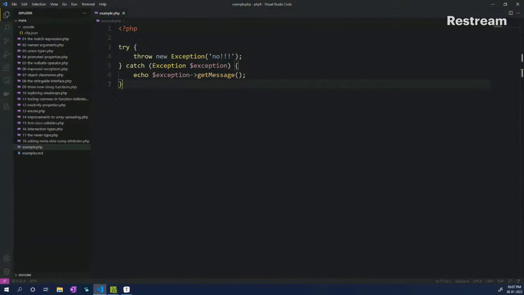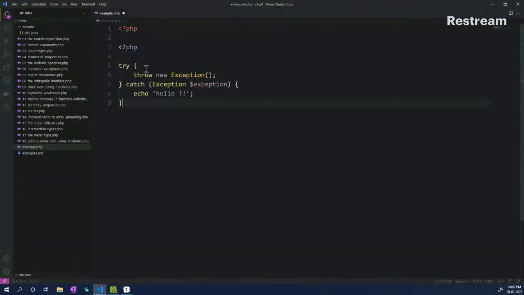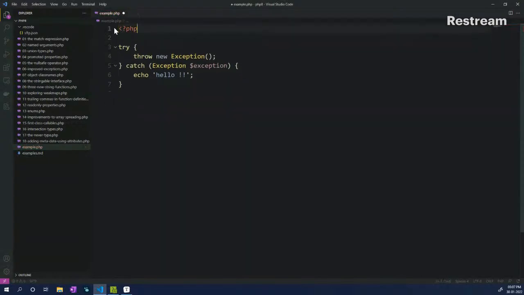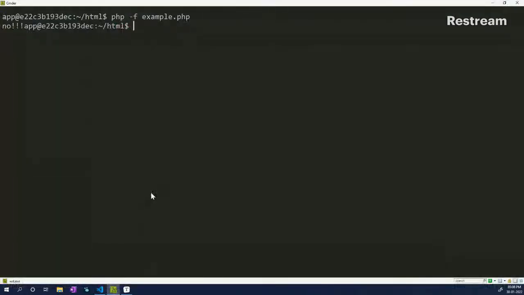Okay. So now there can be scenarios wherein we are throwing the exception, but we are not really doing anything with the exception message. So there are scenarios wherein you throw this exception internally, but you are not really doing anything. So now for a second example, you'll see that we are just throwing an exception. We don't have a message that has been thrown, but we are handling something in the catch statement, which is just hello.